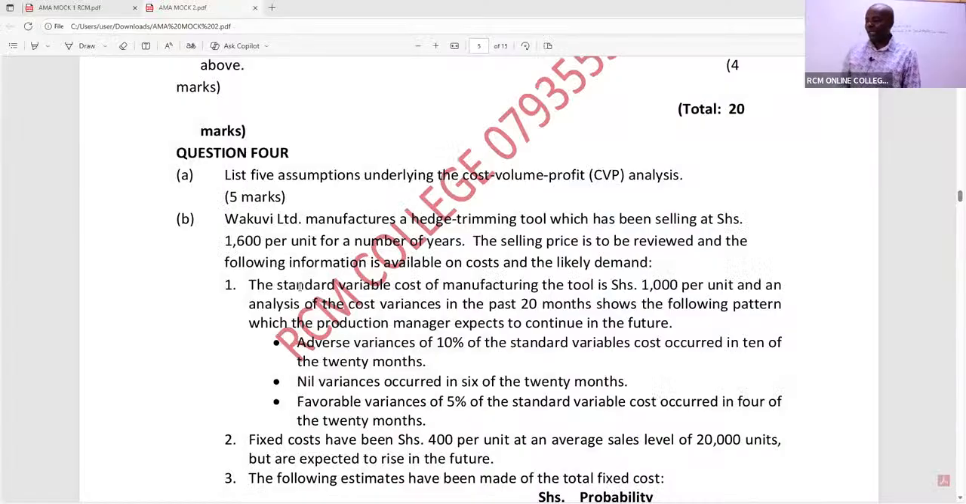Otherwise, my aim today is to tackle part B of this question, Wakuvi Limited. Wakuvi Limited manufactures a hedge trimming tool which has been selling at shilling 1,600 per unit for a number of years. The selling price,